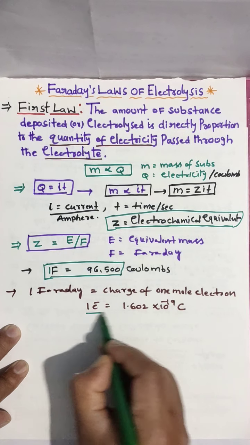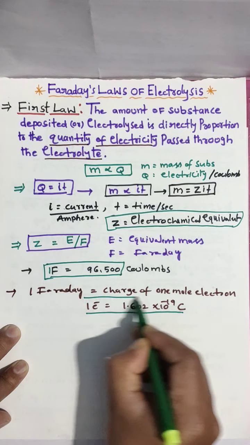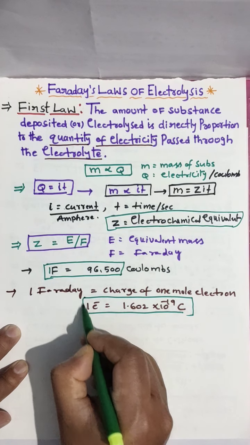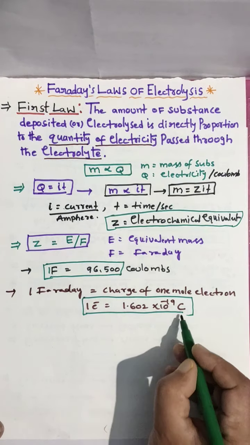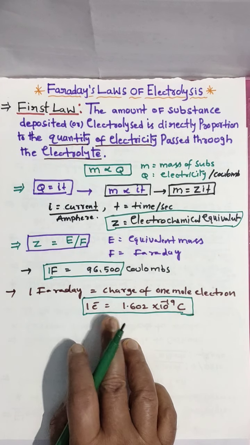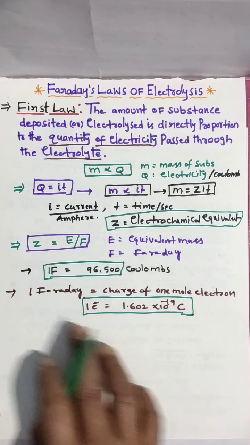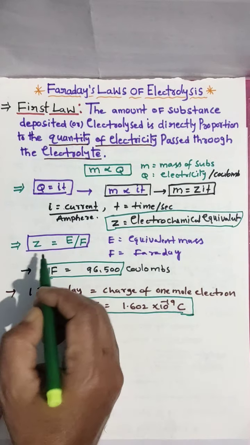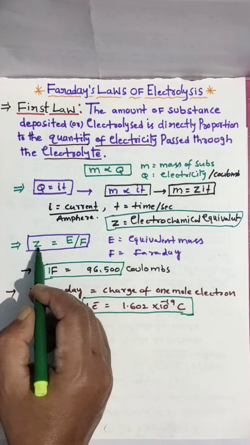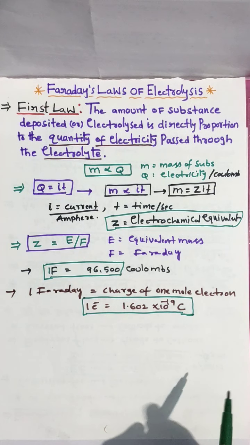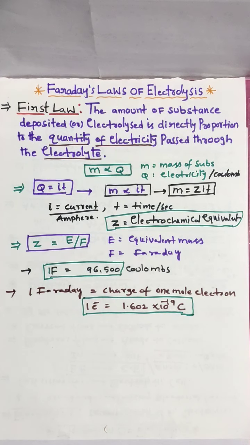And for 1 mole you have to multiply with Avogadro number. And this is the Faraday value. Very important. The equivalent mass and Z value they will give in the exam to solve numericals.